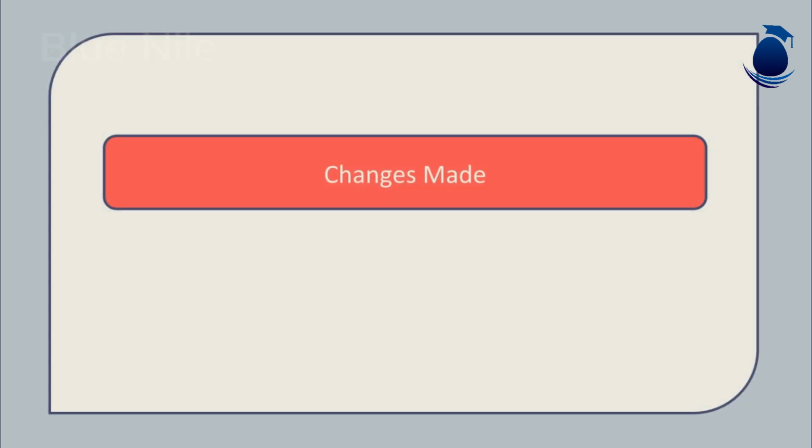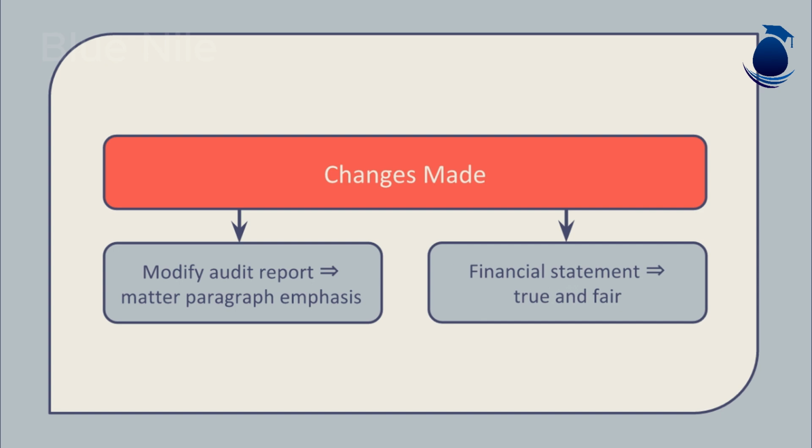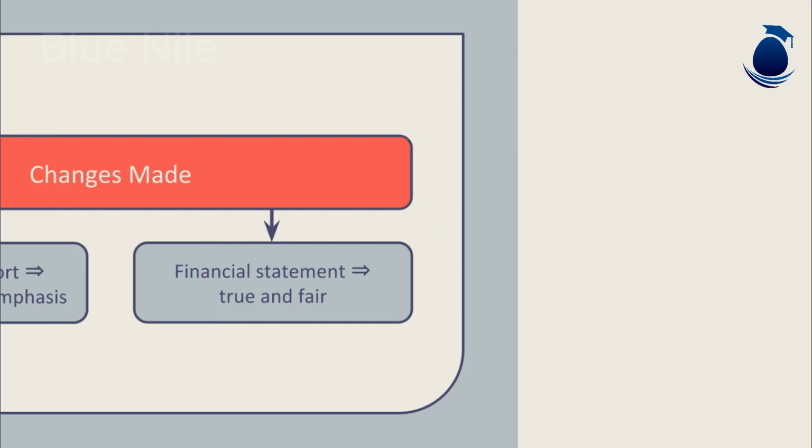If the event has been disclosed correctly, but it relates to a material uncertainty surrounding the client, the auditor may consider modifying the audit report with an emphasis of matter paragraph. Remember that this type of audit report will still state that the financial statements are true and fair, but reference will be made to the event disclosed in the financial statements to highlight its importance.